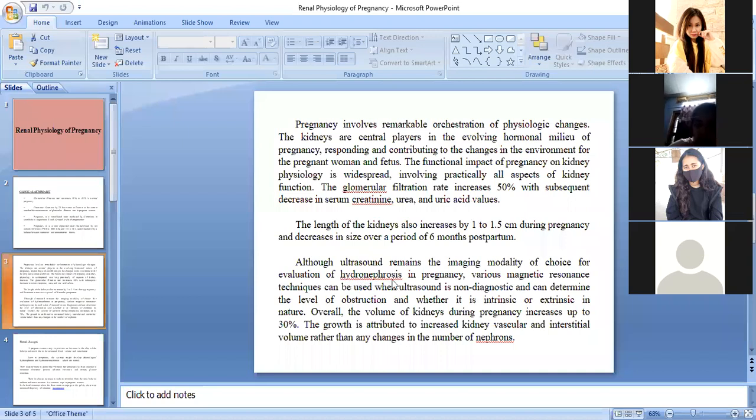Hydronephrosis, underline it. Okay, it can come as a fill in the blanks. What is hydronephrosis? Write one note on hydronephrosis. I will tell you the meaning.